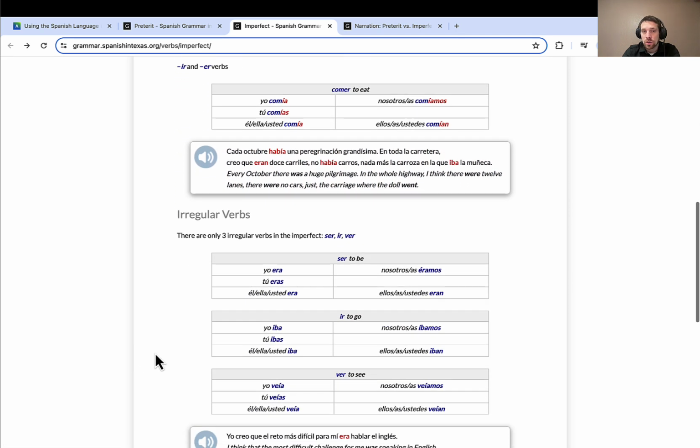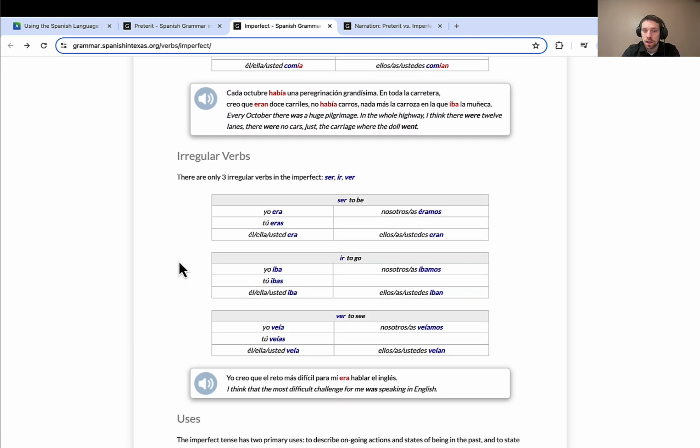And so that brings us to these irregular verbs. Luckily, in the past continuous, the imperfect, there's just a few. So era, eras, era, éramos, eran, that is to be in the past. Ir, iba, ibas, iba, íbamos, iban. It's very common for people to say iba a decir, yo iba a decir, like I was going to say, yo iba a decir. To see, ver, veía, veías, veía, veíamos, veían.